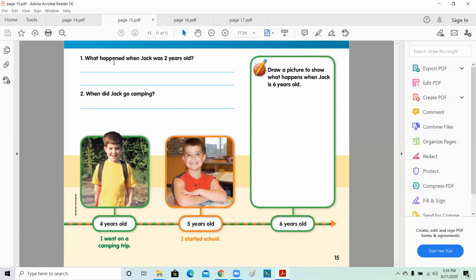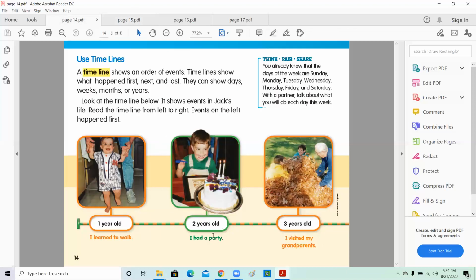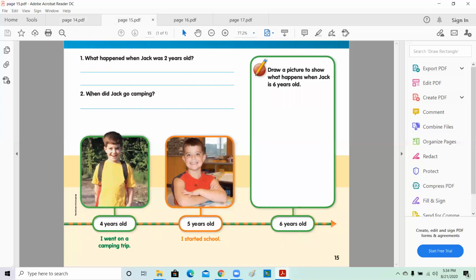All right, what happened when Jack was 2 years old? If you go back to the picture, what happened? Jack had a party. He had a celebration for his second birthday. So it says, I had a party. So we're going to say Jack had a party, right? When did Jack go camping?